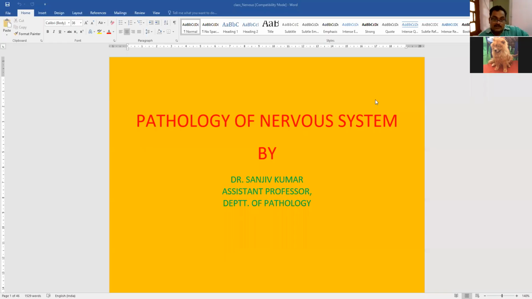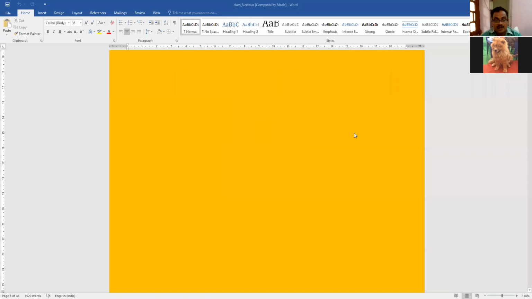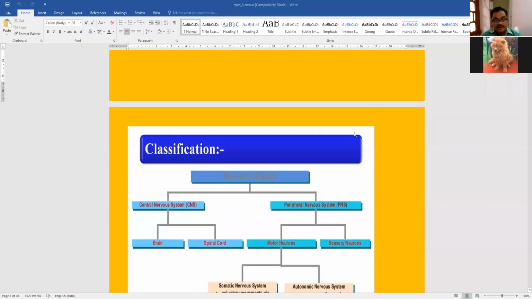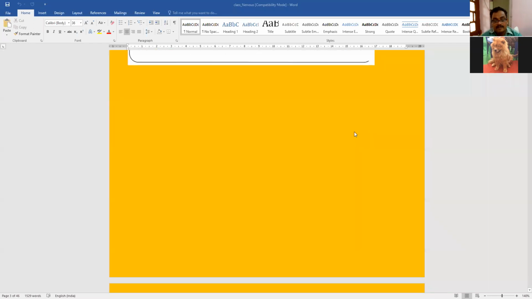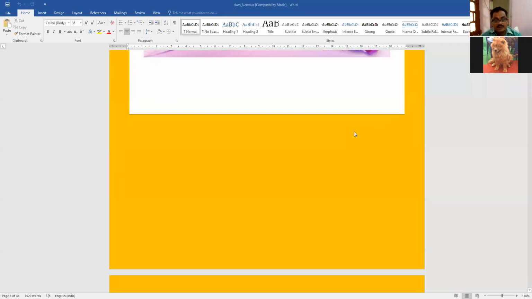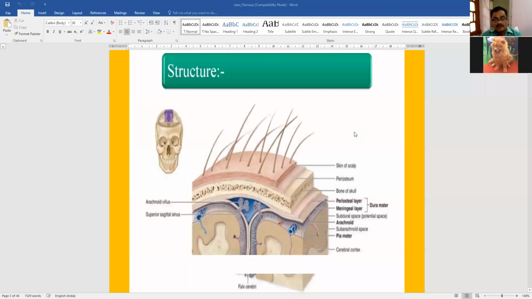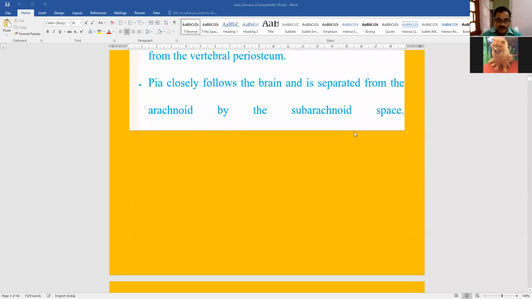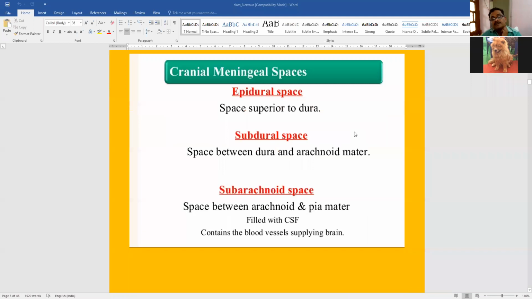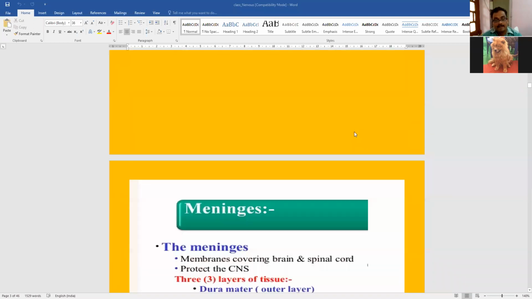Yes, sir. So in the last class, we have dealt with the basic anatomy and morphology of the functioning of the nervous system. In that, we have dealt with the classification of nervous system, different parts of brain, the structure of brain, the different meninges, function of the meninges, the different spaces in between the meninges.